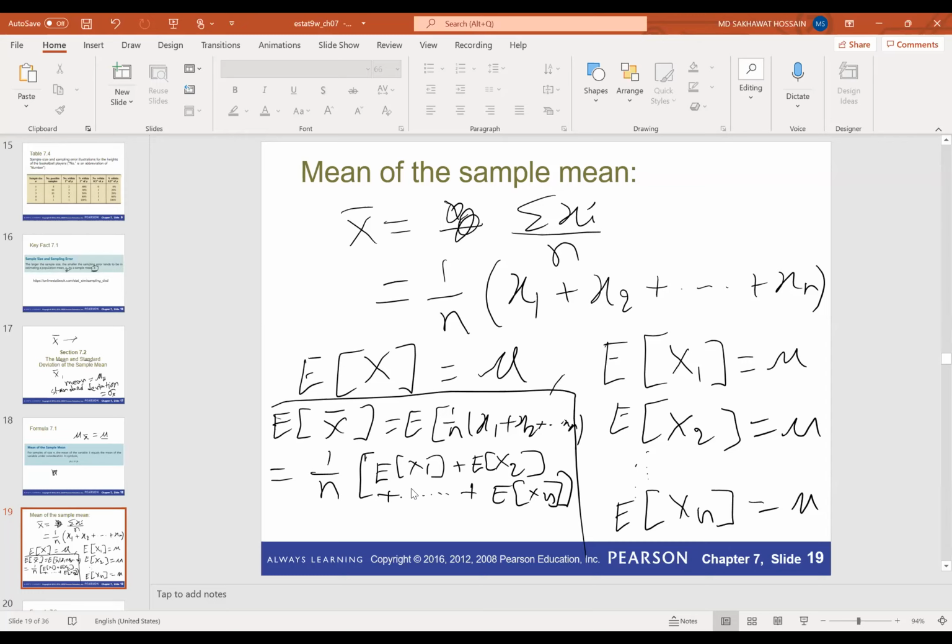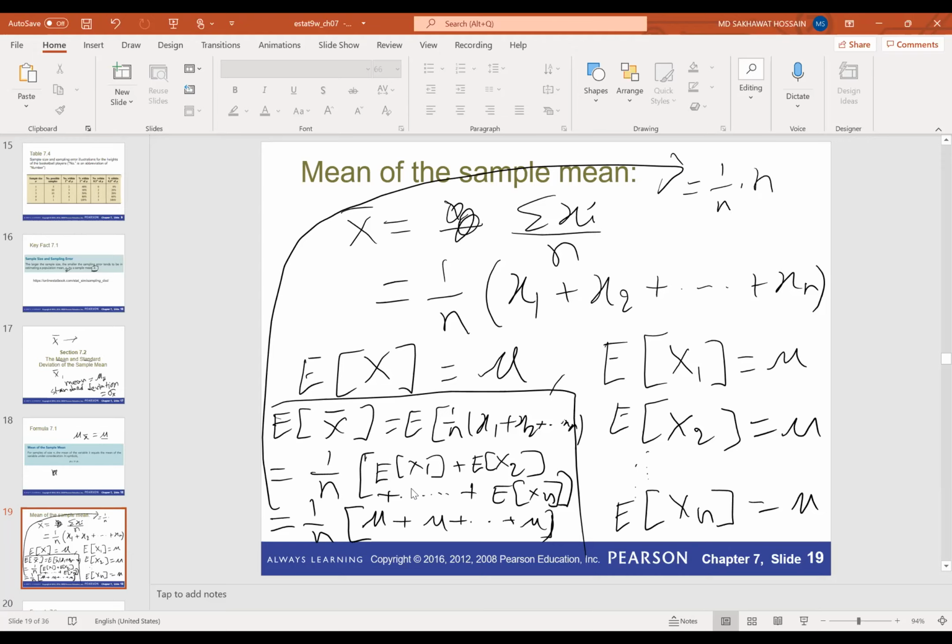So I think in chapter 3 or 2 maybe. Yeah. So now we have 1 over n, and we know that the expected value of x1 is mu. So this one will be mu. The second one is also mu, plus up to mu. So how many mu's do we have here? We have n mu's. So we can just write 1 over n, and we have n mu's. If we add them together, it will be n times mu, right? If we cancel this out, then it will be mu.